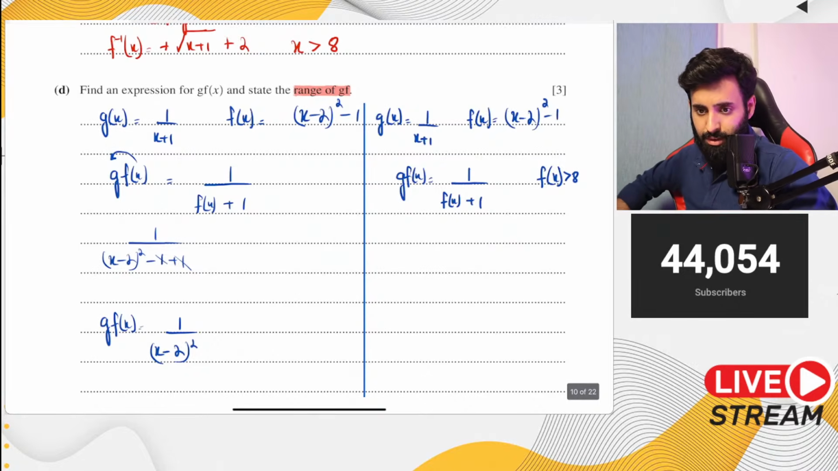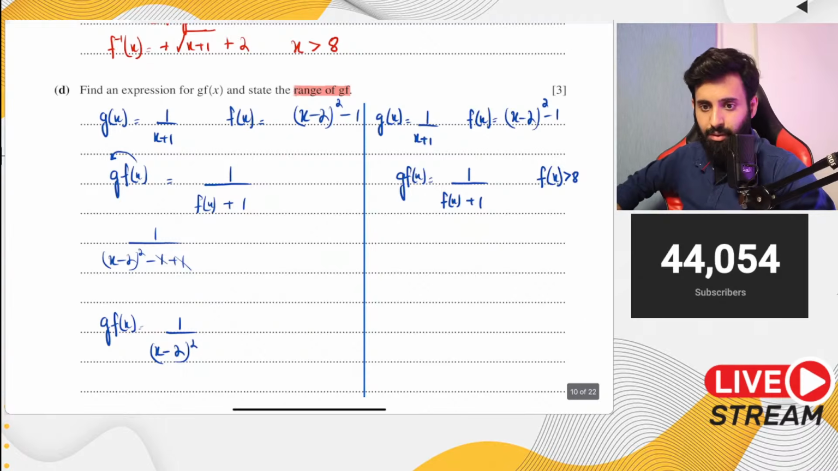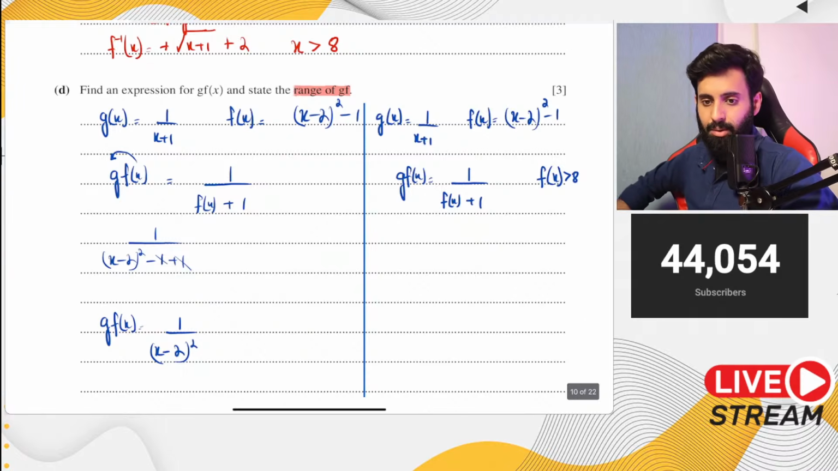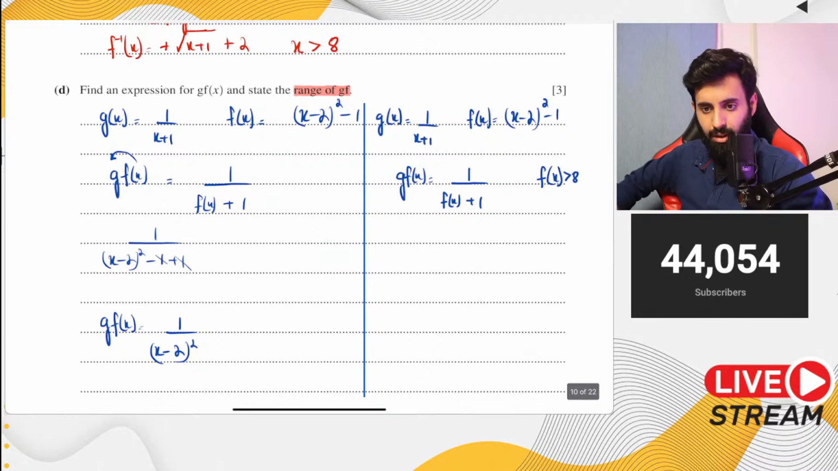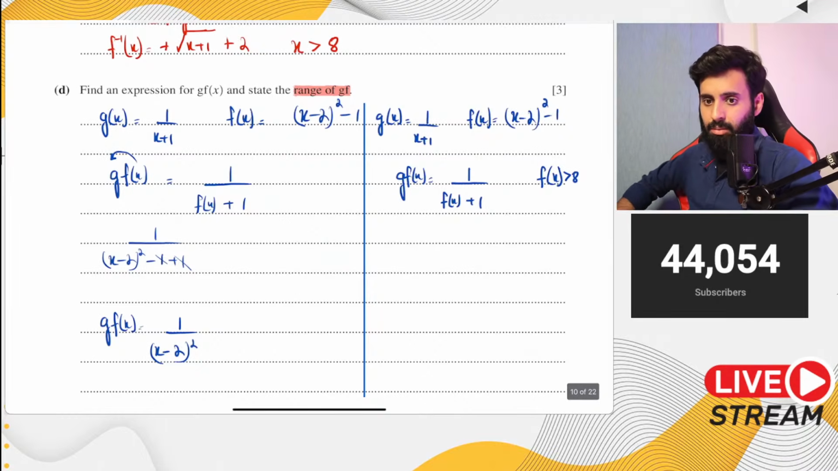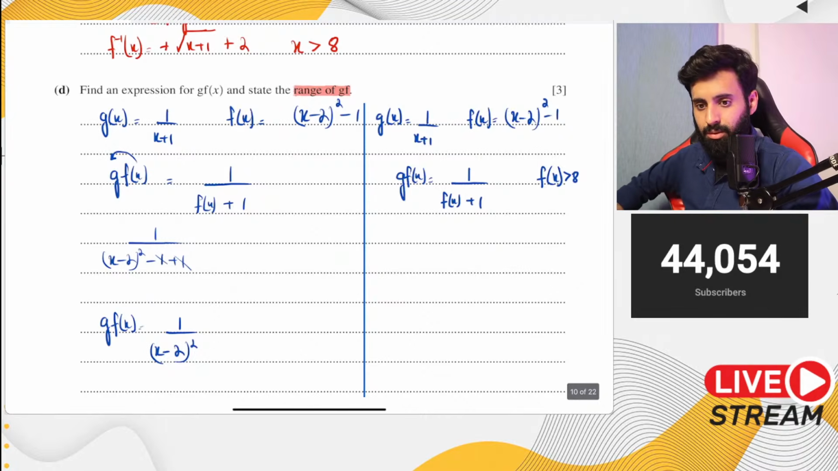Sir, for an inverse function where we use a square root, how do we...? Okay, if the domain has greater than, then you use positive. If the domain has lesser than, you use negative. Okay, Taha? I'll repeat. If the domain is greater than, we use positive. If the domain is lesser than, we use negative.